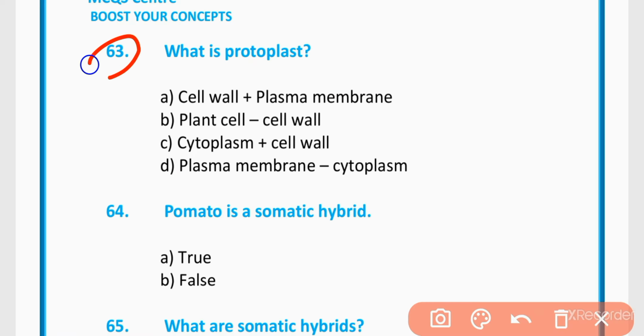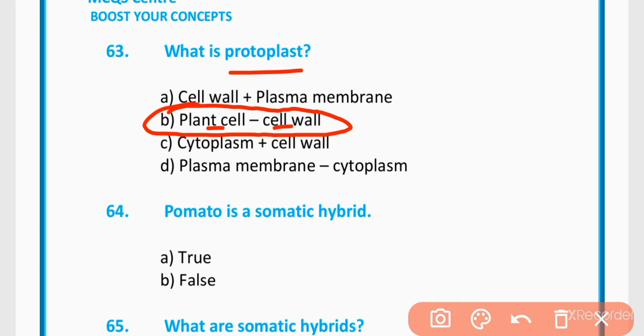MCQ 63. What is protoplast? A. Cell wall plus plasma membrane. B. Plant cell and cell wall. C. Cytoplasm plus cell wall. D. Plasma membrane minus cytoplasm. Correct option is option B. When we remove cell wall from plant cell, it is called protoplast.